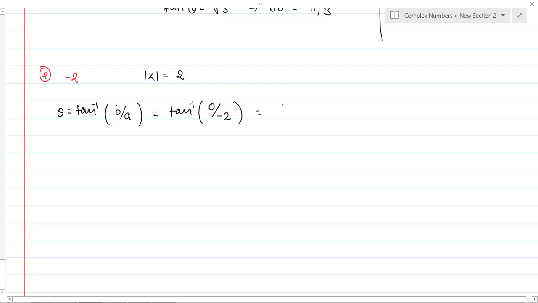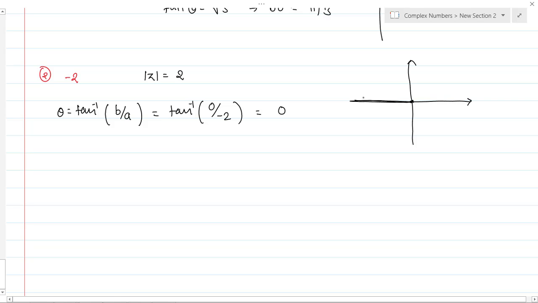If you have this part, the imaginary part is 0, and the real part is minus 2. So this is nothing but 0 only, but you cannot write minus of 0. So what angle will it be? What do you think? What will be the angle?